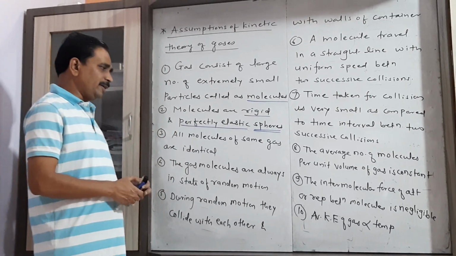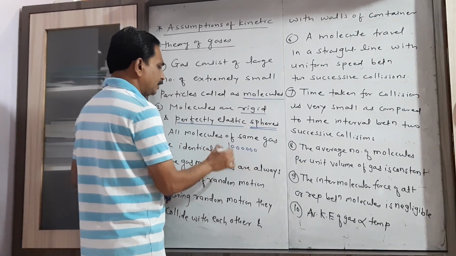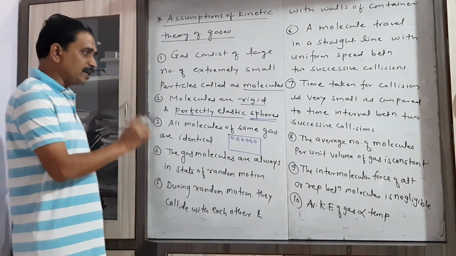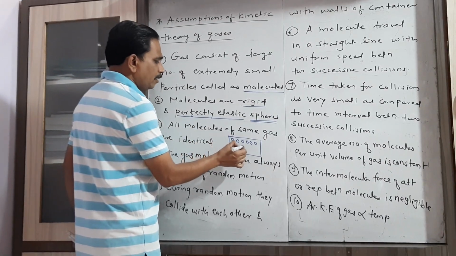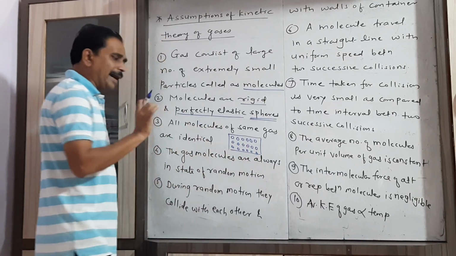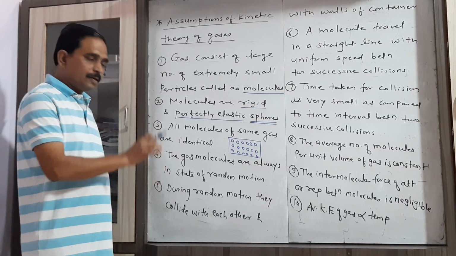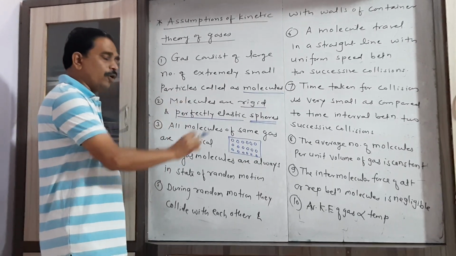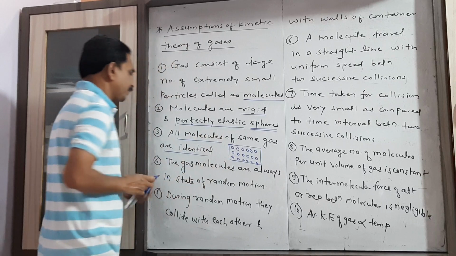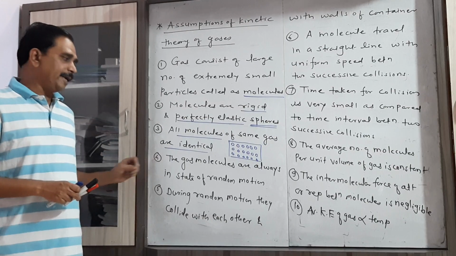Now when we consider the different molecules of the same gas, if we consider oxygen gas or hydrogen gas, when we consider a single gas and many gas molecules of the same gas, then they are identical in all respects: their size, mass, radius, and volume. So that is the concept behind this assumption, that all molecules of the same gas are identical.